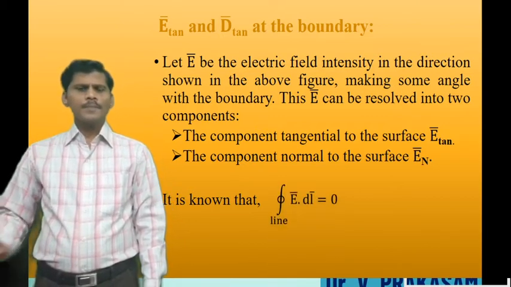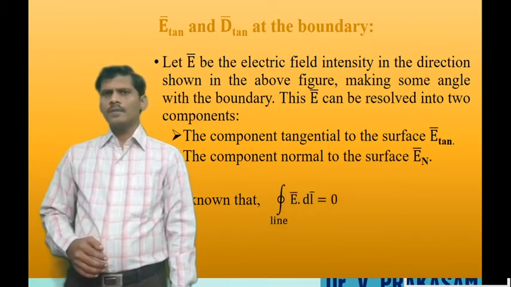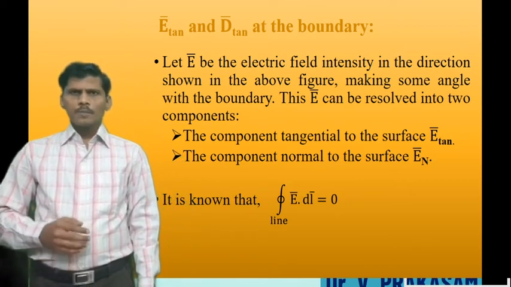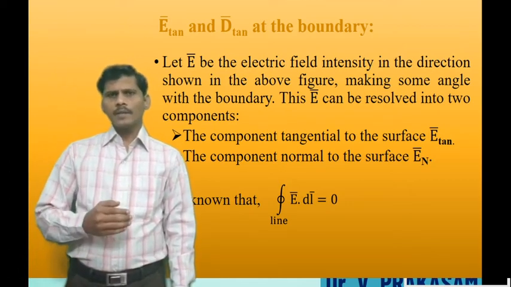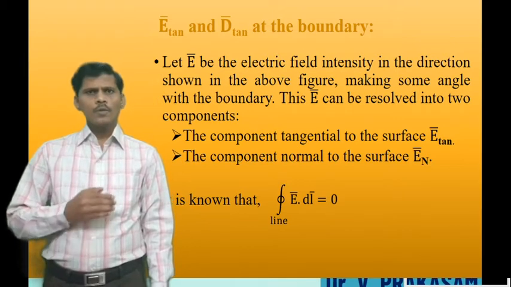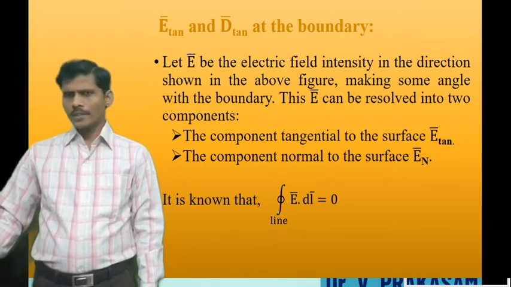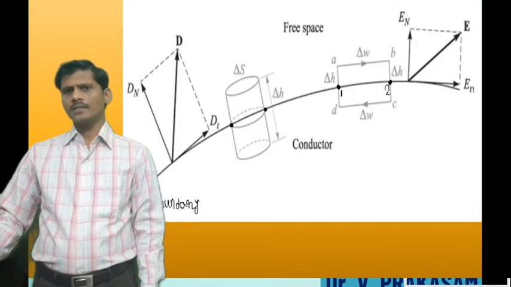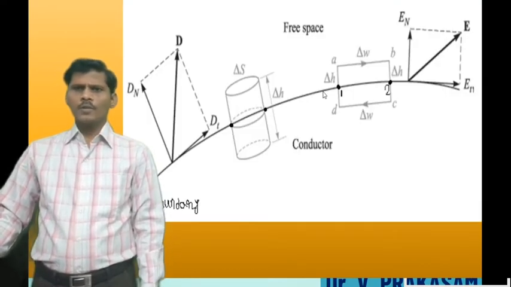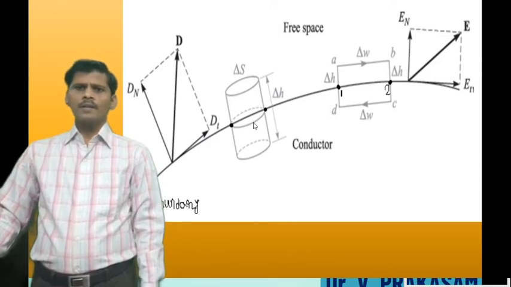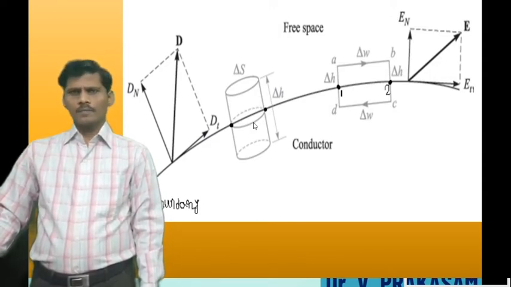So the boundary conditions can be determined. Let us use a closed rectangular path and a Gaussian surface to determine the boundary conditions.